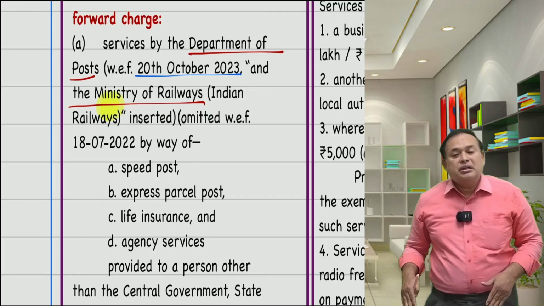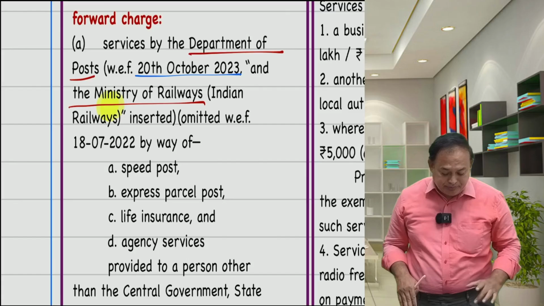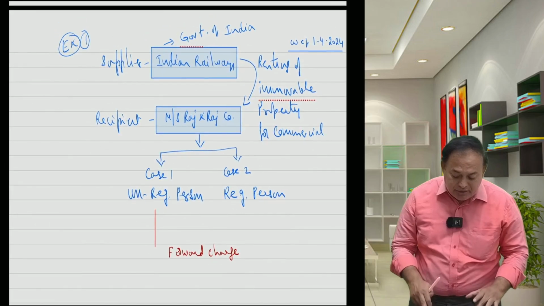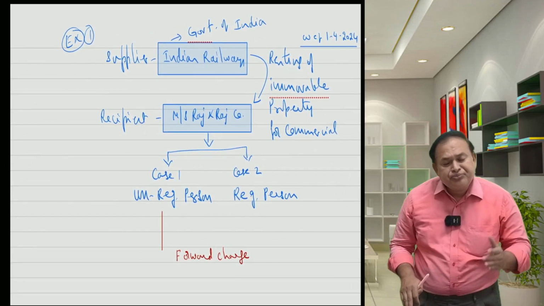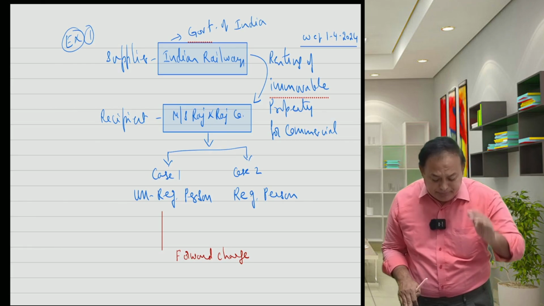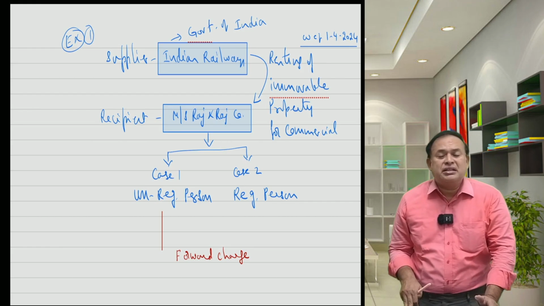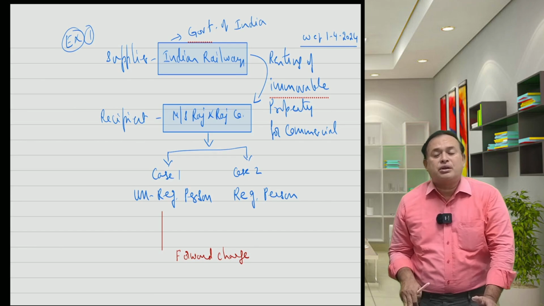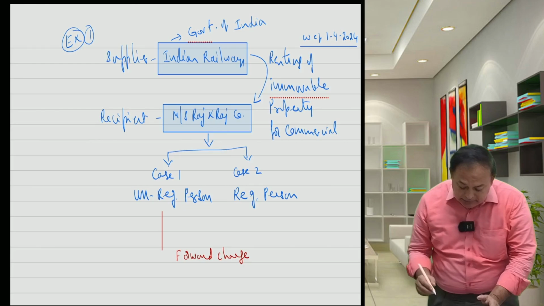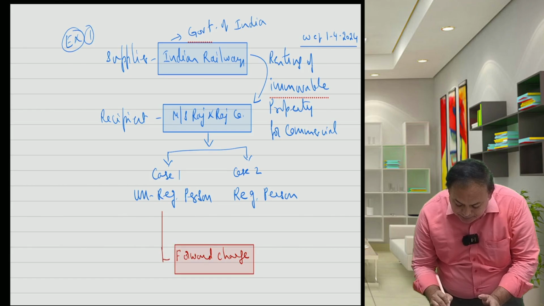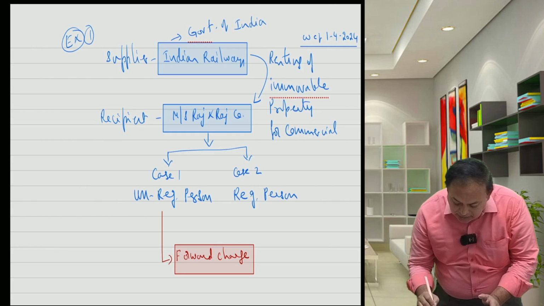So, irrespective of the recipient status, if the supplier is Indian Railways or otherwise Indian Postal Department, as the case may be, and they provide these services which are not specifically qualified under exemption, it is a forward charge only. Therefore, irrespective of the recipient status, it is a forward charge. Recipient may be a registered person or unregistered person, as the case may be.